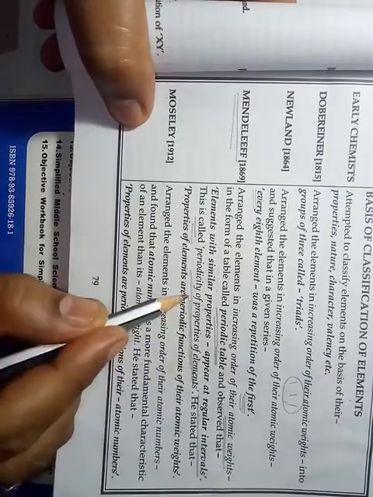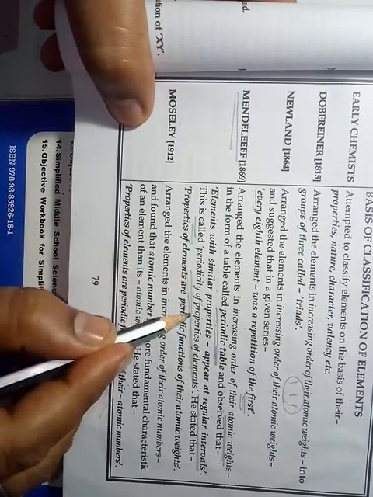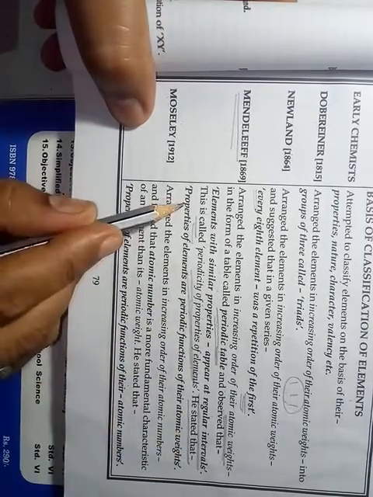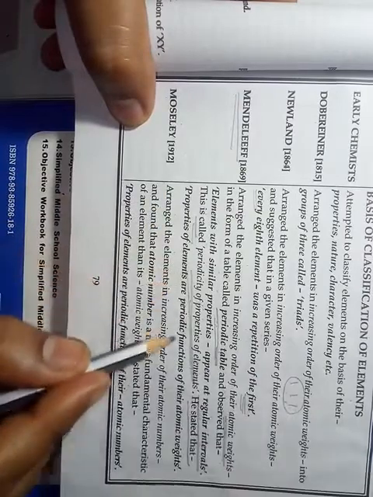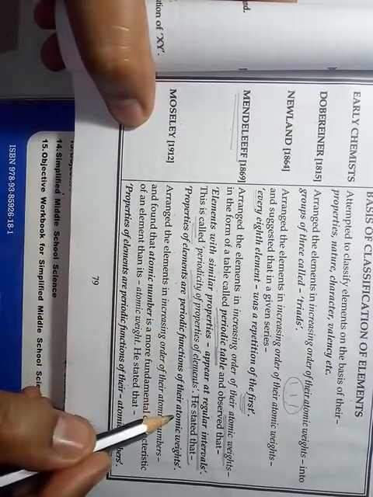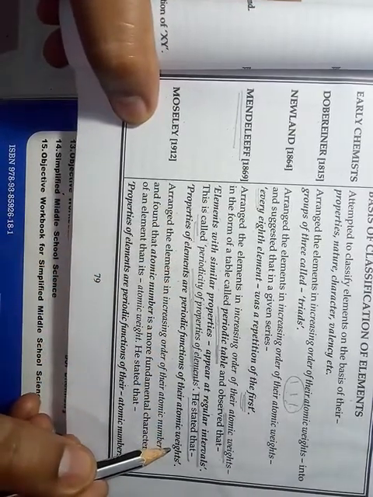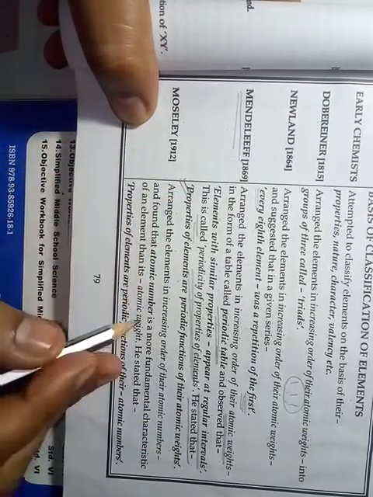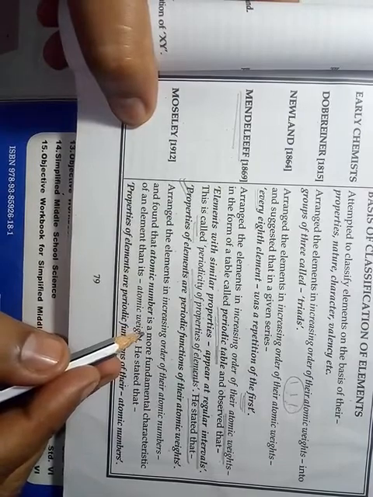Okay, students, on the basis of this periodicity, he stated that properties of elements are periodic functions of their atomic weights. This statement is known as Mendeleev's periodic law.